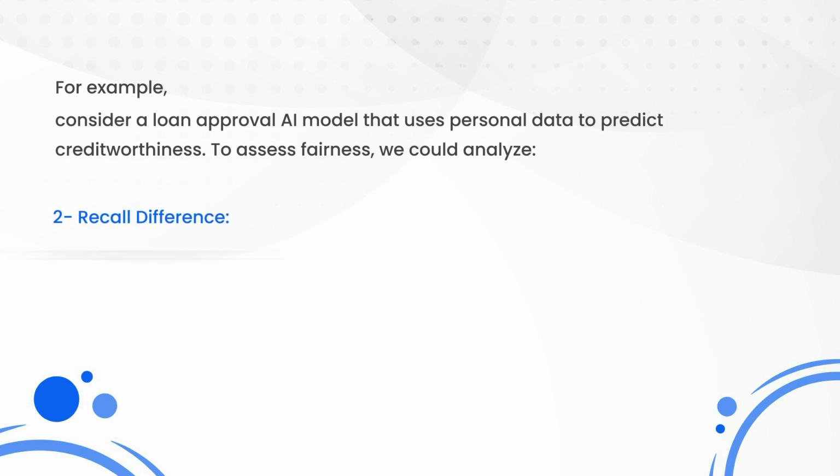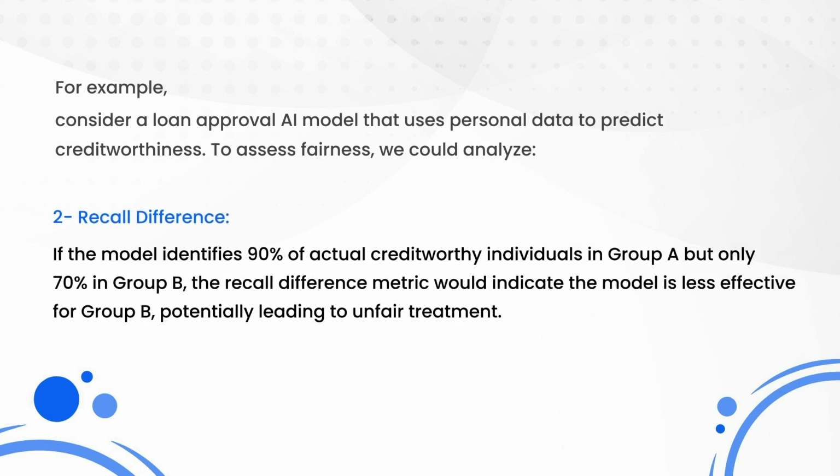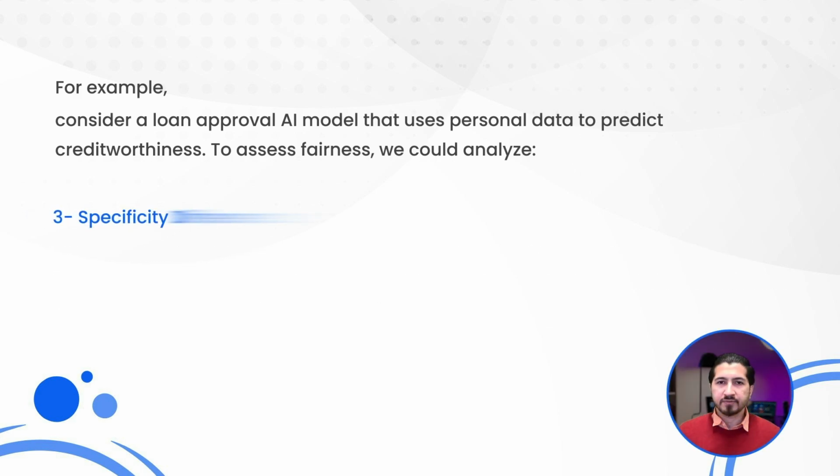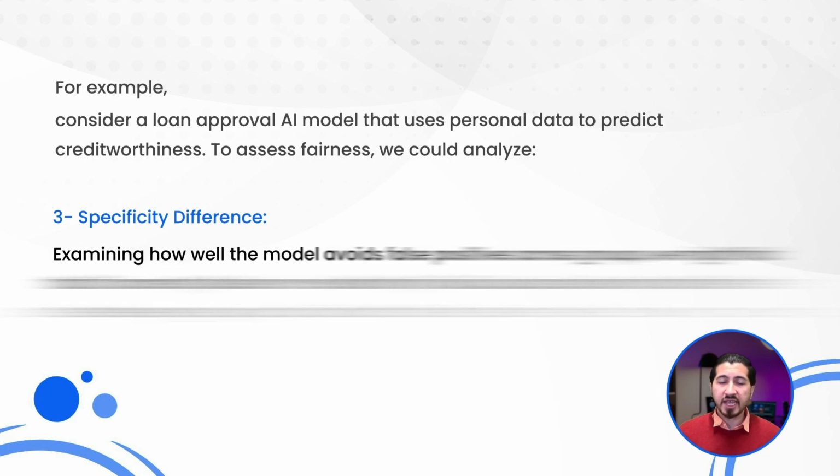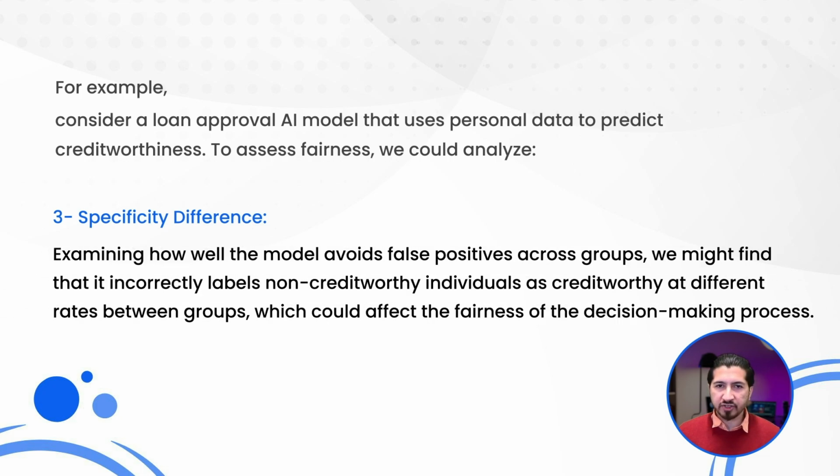2. Recall difference. If the model identifies 90% of actual creditworthy individuals in Group A, but only 70% in Group B, the recall difference metric would indicate the model is less effective for Group B, potentially leading to unfair treatment. 3. Specificity difference. Examining how well the model avoids false positives across groups, we might find that it incorrectly labels non-creditworthy individuals as creditworthy at different rates between groups, which could affect the fairness of the decision-making process.